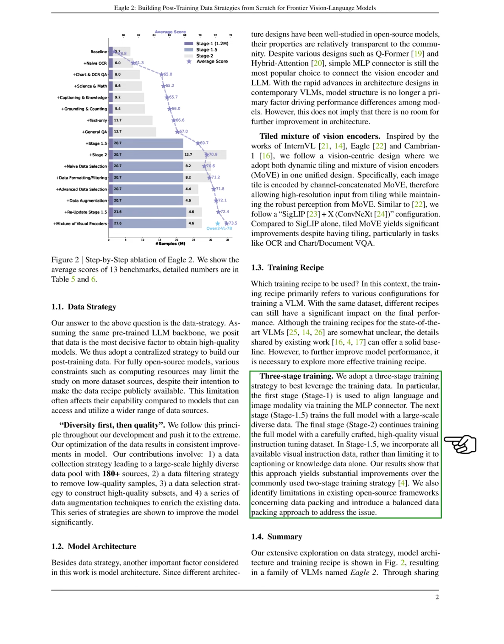Section: Summary. In this section, we present our comprehensive investigation into data strategy, model architecture, and training methods, which led to the development of a group of models called Eagle-2. Our goal is to share our exploration process, allowing readers to learn from our experiences rather than just providing them with results. The Eagle-2 family includes models with different sizes, such as those with 1 billion, 2 billion, and 9 billion parameters. Notably, the Eagle 2 model with 9 billion parameters can compete with or exceed the performance of leading open-source and proprietary models on various multimodal benchmarks.